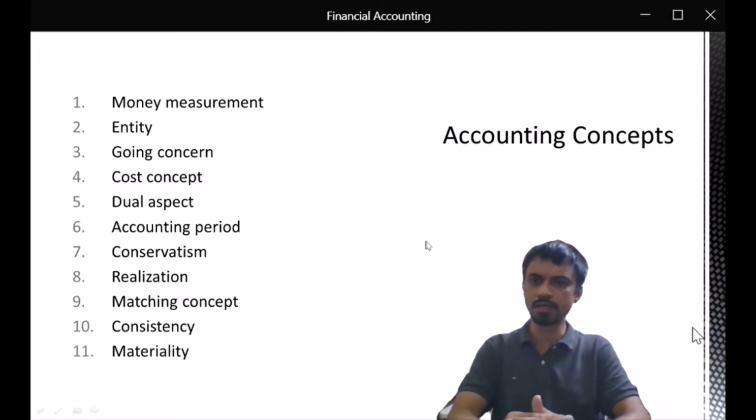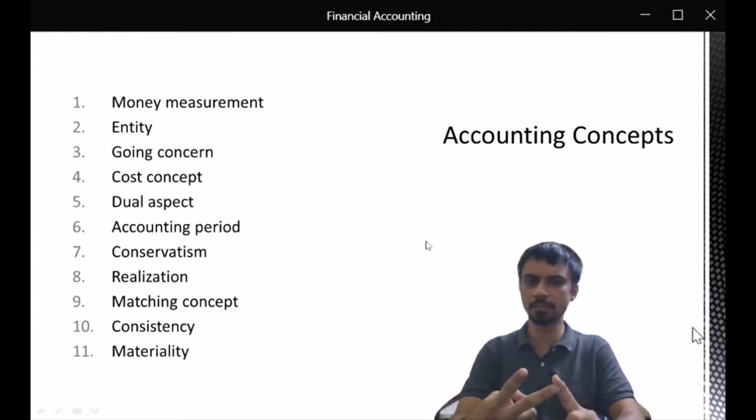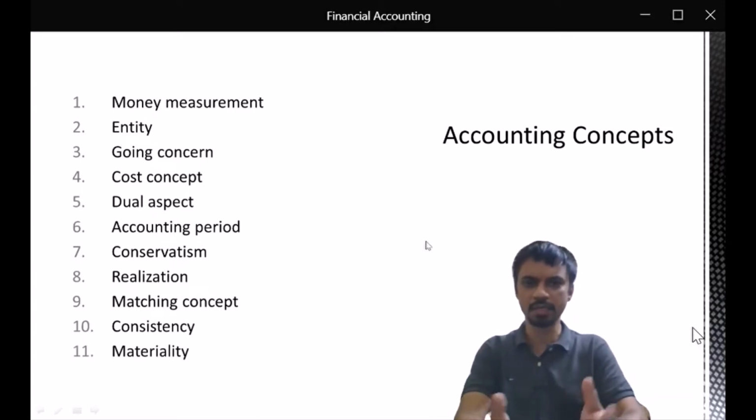We'll try to understand them one by one with the help of an example company, and we'll be studying two types of statements. One is the balance sheet, and the second is the profit and loss statement. We'll learn the first five concepts using the balance sheet, and the remaining six using the profit and loss statement. There is one more type of statement called the cash flow statement, which we are not covering in this course because of lack of time. But if you are really interested, you should explore that subject as well.